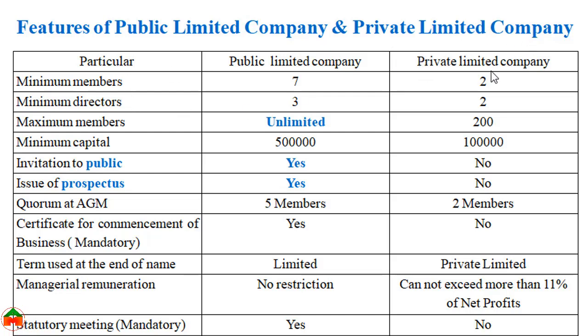In a private limited company, the minimum number of members should be 2 and the maximum could be 200. But in case of public limited company, the minimum number of members should be 7 and the maximum is unlimited. That means the public limited company can issue the shares to unlimited people based on the authorized capital. That means the public limited company can invite the public for purchasing share through the use of prospectus.